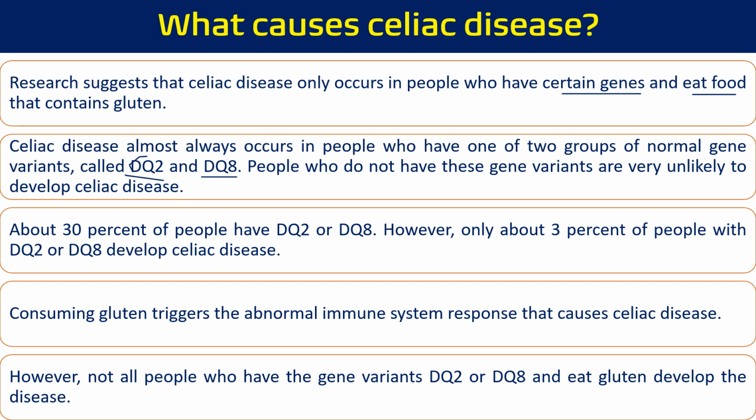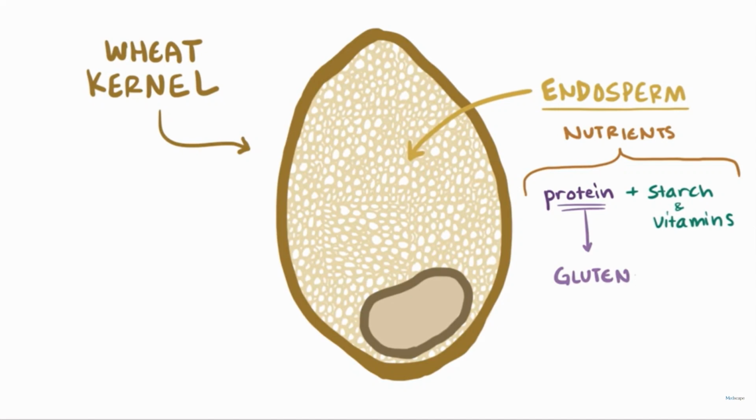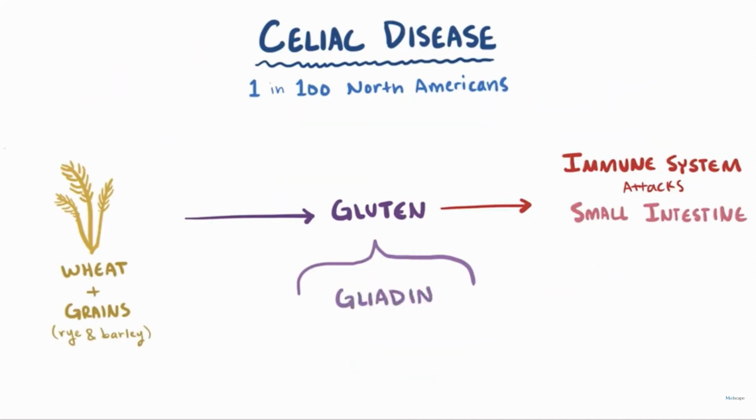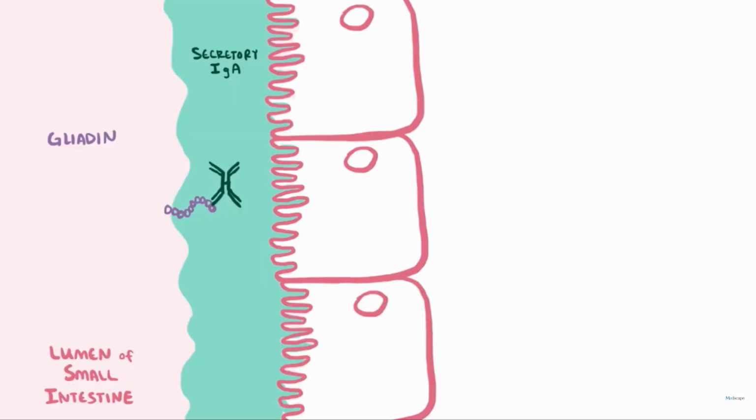So how is it going to happen? If you see, this is the wheat kernel, which has the endosperm, which normally contains the nutrients. These nutrients are protein, starch, and vitamins. And this specific protein is gluten. Not only wheat, other grains also contain gluten, which has a 33 amino acid long peptide called gliadin. This gluten gliadin is going to start the immune response. So our immune system starts responding against this gluten and gliadin, and it is going to affect our small intestine.